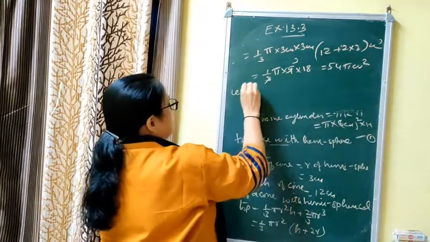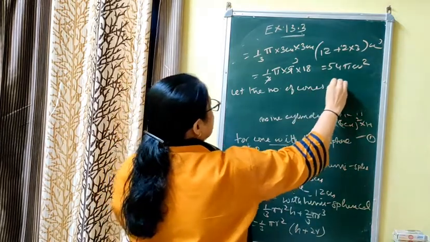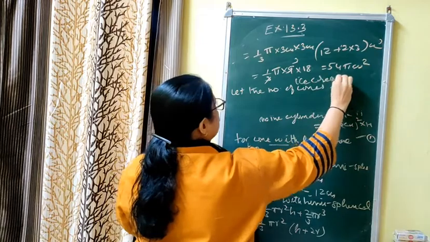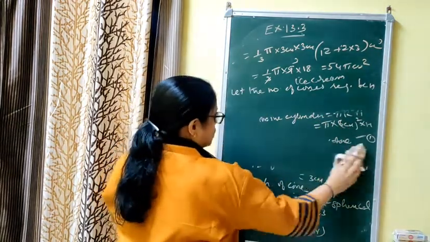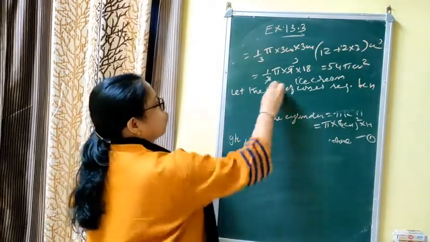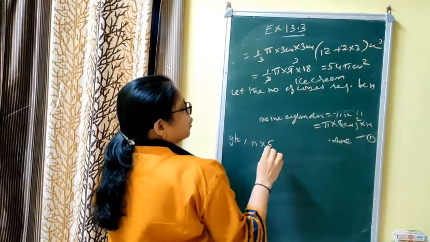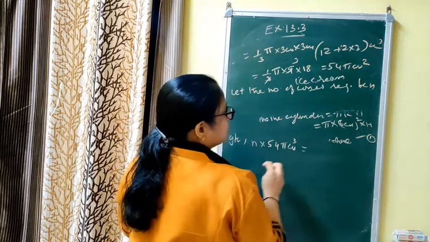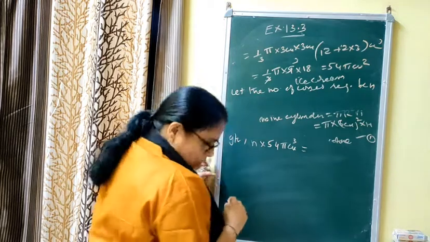Let the number of cones required be n. Ice cream cones required, n. Now as per question के हिसाब से क्या आएगा? Given that n into volume of one cone with hemispherical top is 54 pi cm cube is equal to, here that you are getting is the volume of the cylinder.